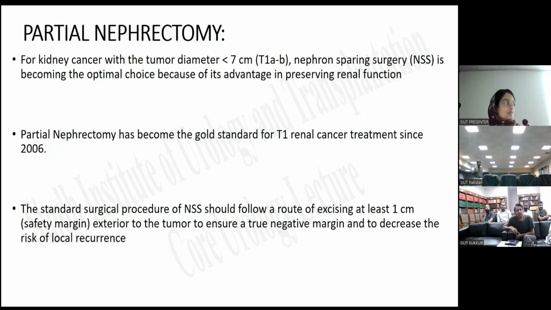The indications of partial nephrectomy: one, the size of the kidney tumor is less than 7 centimeters; second, if the tumor is bilateral; third, if the patient has a low GFR; and fourth, if the patient has proteinuria. So these are some indications of partial nephrectomy. Fair enough, good. At least you guys know the indications of partial nephrectomy.